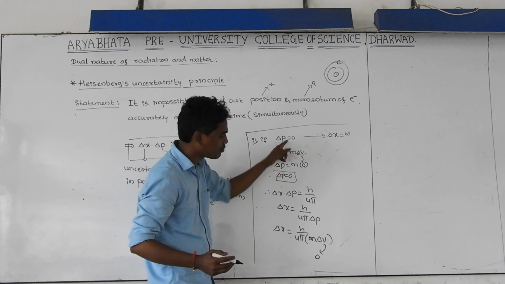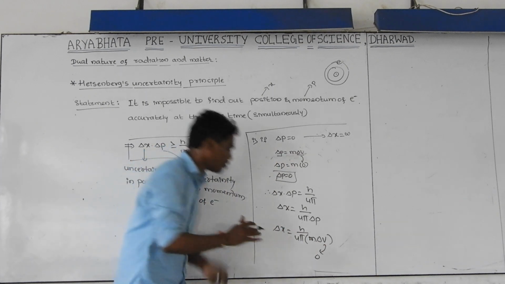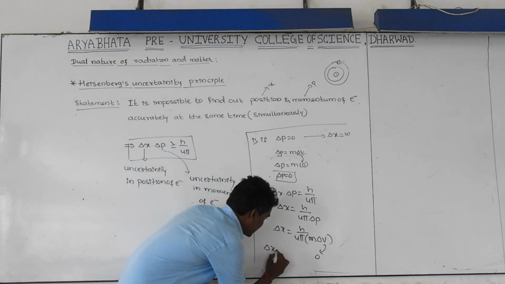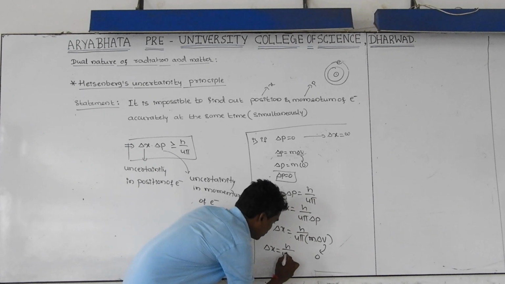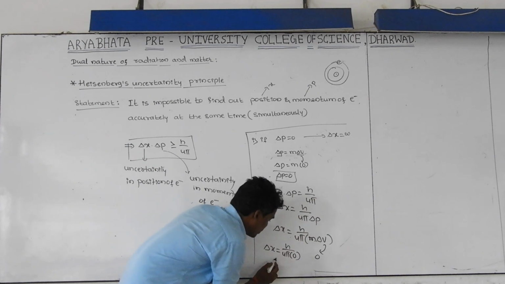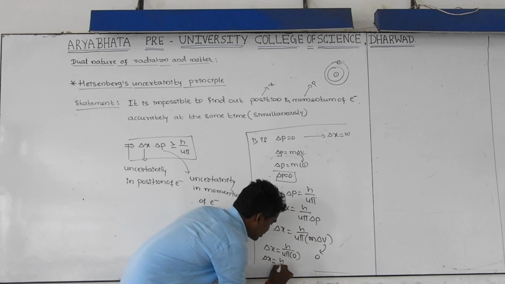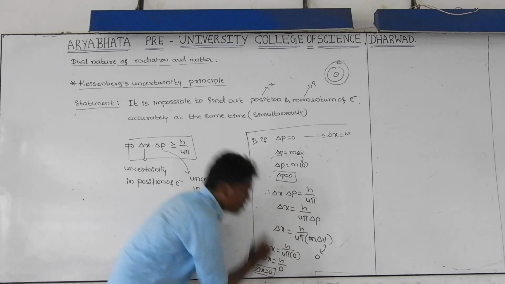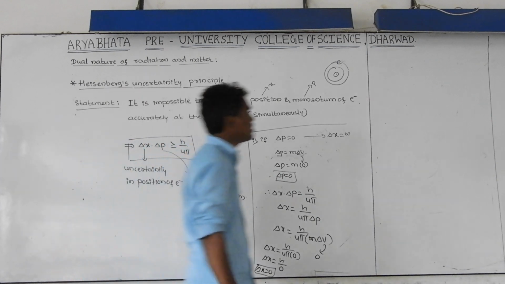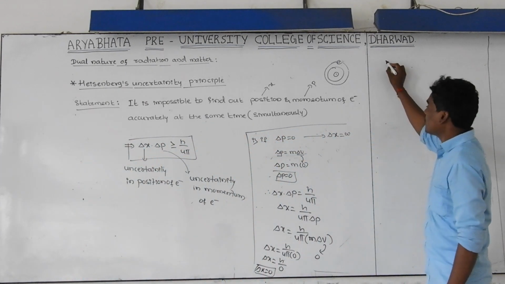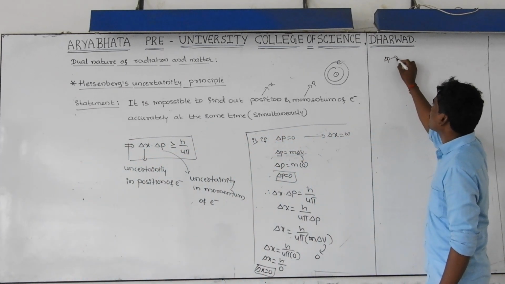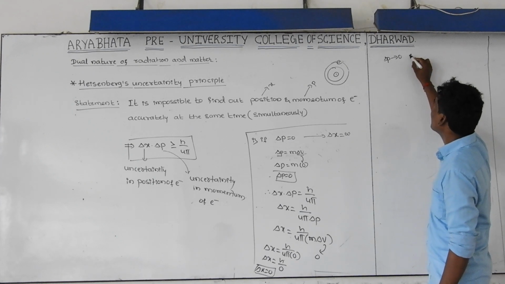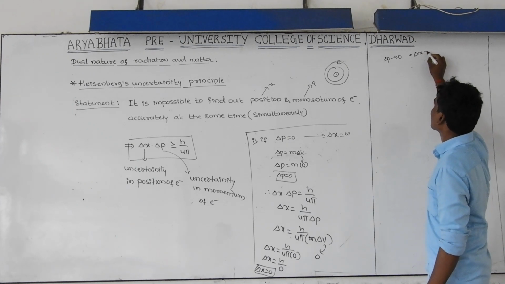In order to take exact momentum, its velocity should be 0. Delta x is equal to h by 4 pi into 0, so delta x is equal to h by 0. Anything divided by 0 is infinity. This is the condition: if delta p is equal to 0, then you are getting delta x equal to infinity.